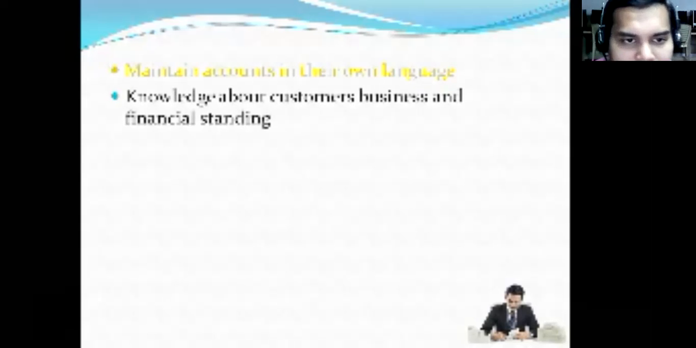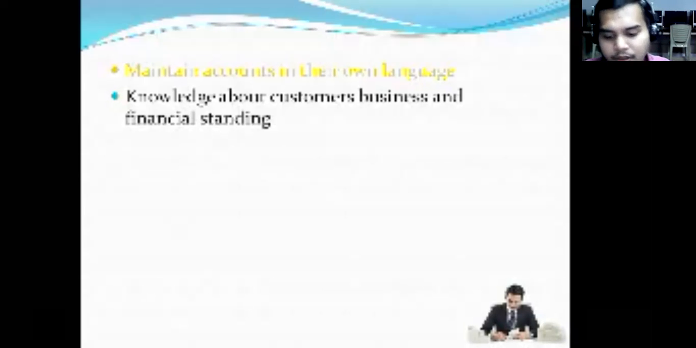Next, knowledge about customers' business and financial standing. Yes, definitely the banks will not have full knowledge about their customers. Even though you are supposed to provide KYC, know your customer, the banks will still not know 100%. Banks are not supposed to have 100% knowledge about customers. A very good instance we can take is Vijay Mallya, right? We know Kingfisher, Vijay Mallya, as well as